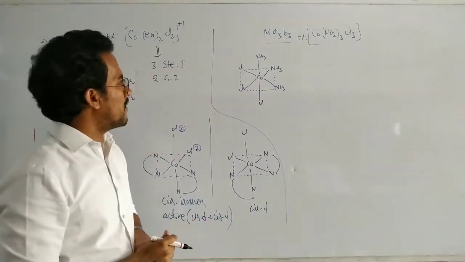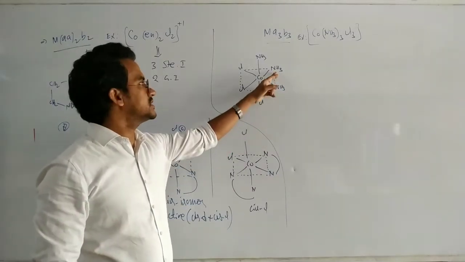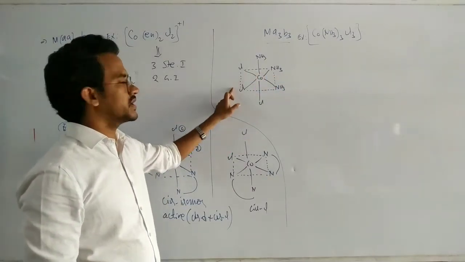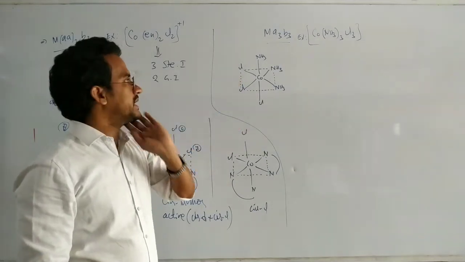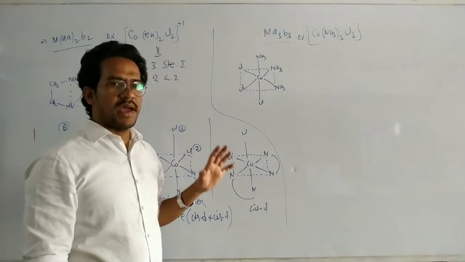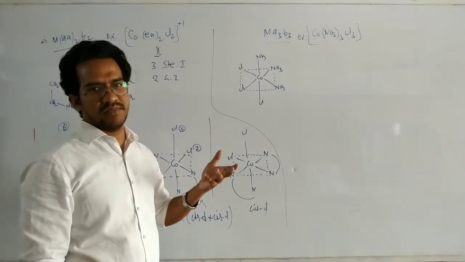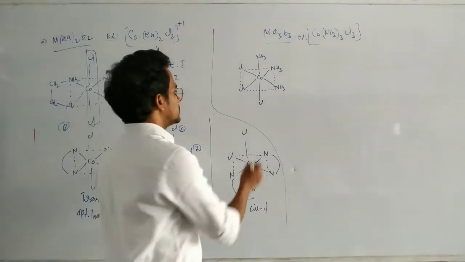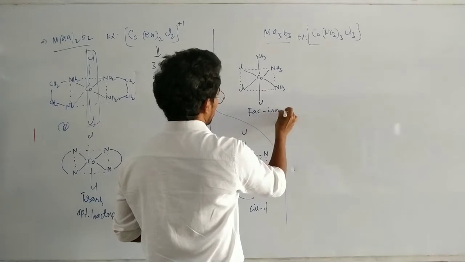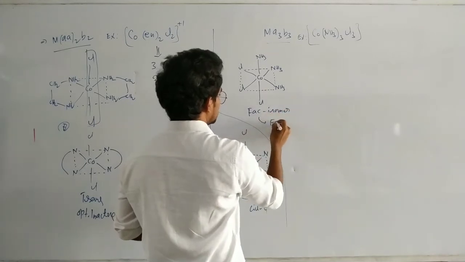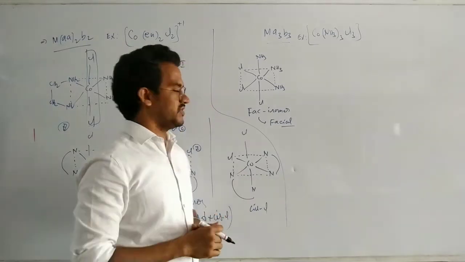In this case, the ammonia positions and the chlorine positions are all in cis positions. But for this type, MA3B3 complexes have a different naming in stereochemistry. This one is named as the fac isomer. Fac means facial.